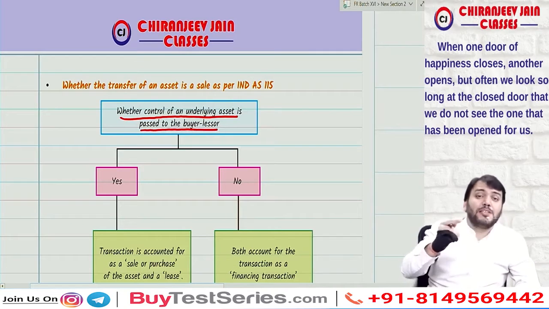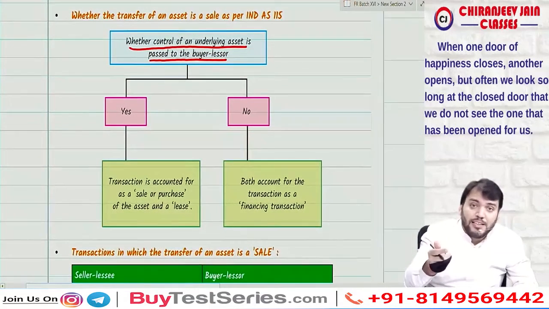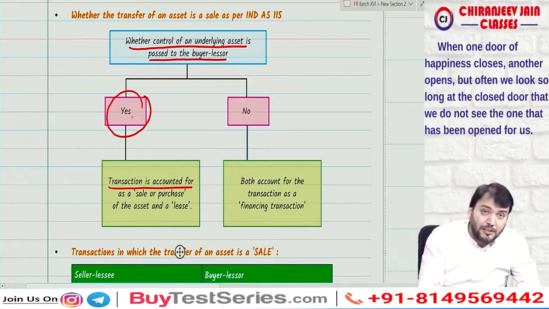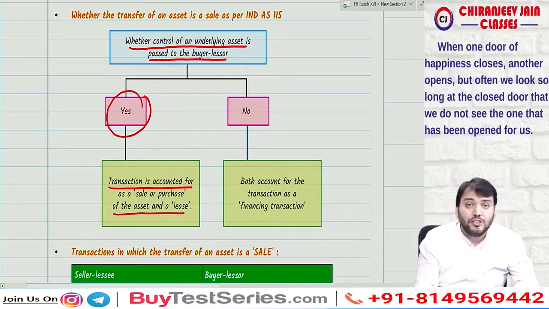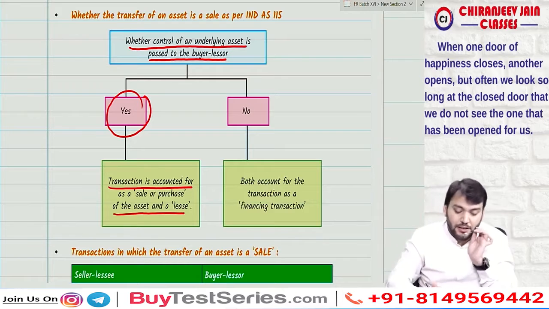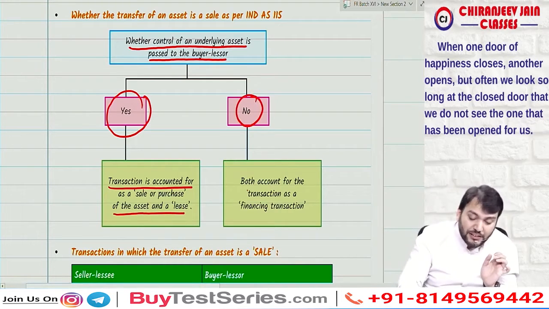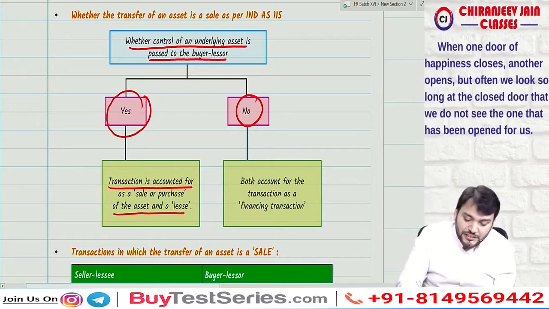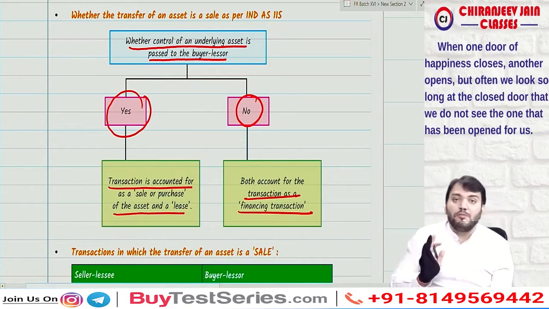If the control has been transferred, yes, it is a sale and the transaction is accounted for as a sale or purchase of the asset and lease. Correct now? Yes sir. And if no, then the transaction is not regarded as sale and purchase. It will only be considered a financing transaction.